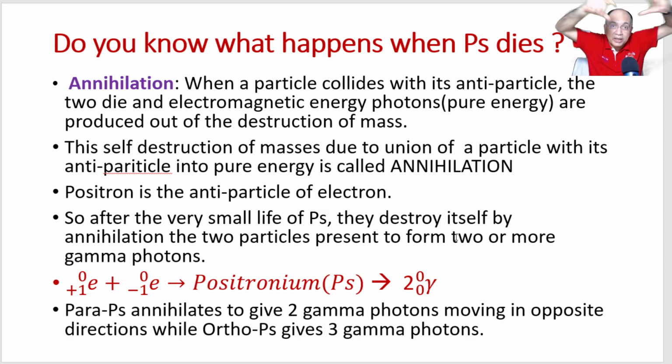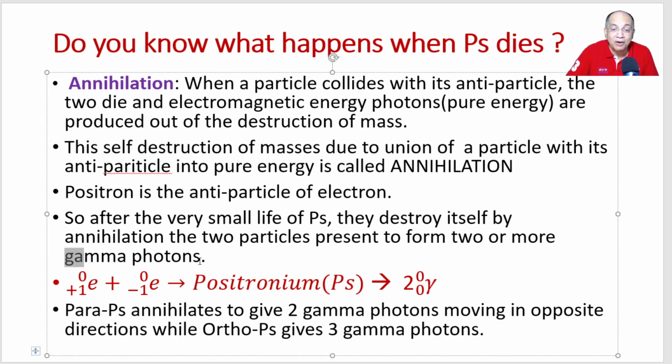So the positronium destroys itself by the annihilation of the two particles that constitute the positronium atom, to form two or more gamma photons. The electromagnetic photon radiation that comes out of the annihilation is gamma.